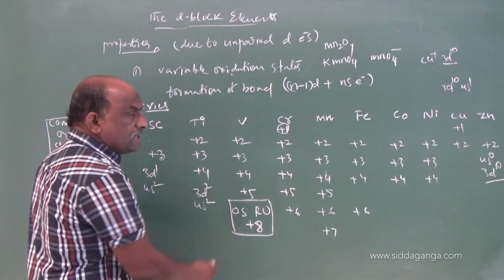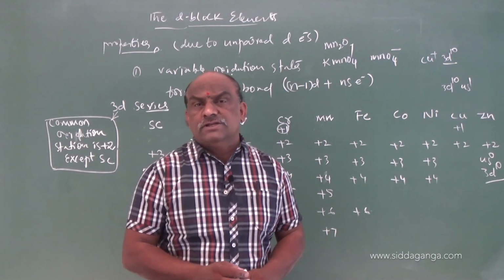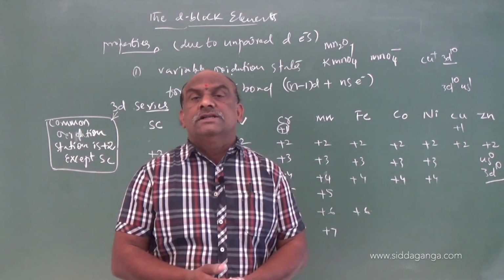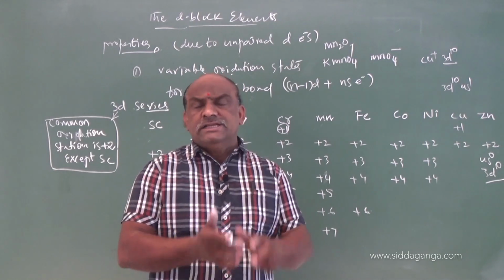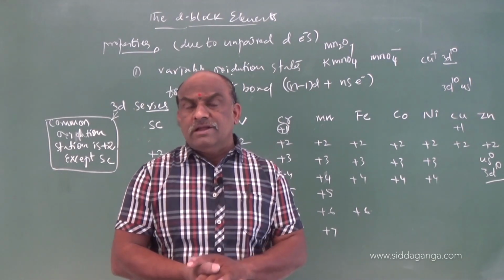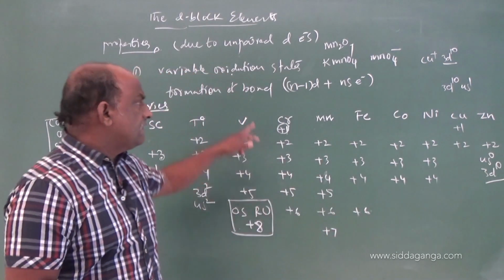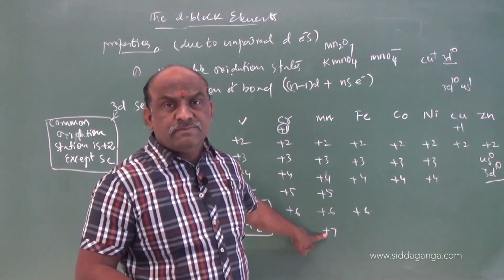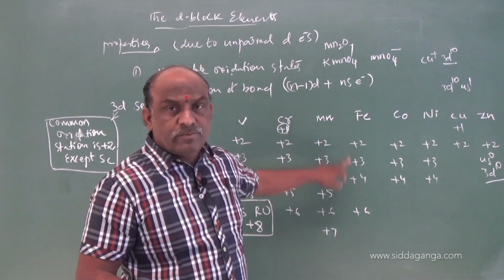Here one is OsO4, osmium tetroxide, oxidation number of osmium is +8. RuO4, ruthenium tetroxide, oxidation number of ruthenium is +8. So the maximum oxidation state was given by osmium and ruthenium, +8. After osmium and ruthenium, in the 3d series the maximum oxidation number is shown by manganese, that is +7. Manganese shows +2 to +7.